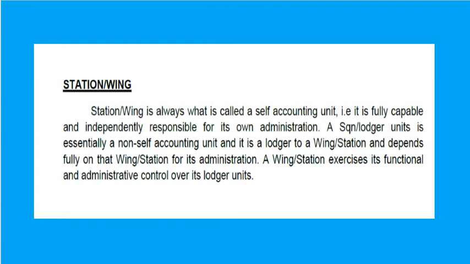Station or wing. A station or wing is always called a self-accounting unit. It is fully capable and independently responsible for its own administration. A squadron unit is essentially a non-self-accounting unit, and it is lower than a wing or station and depends fully on that wing or station for its administration. A wing or station exercises functional and administrative control over such units.